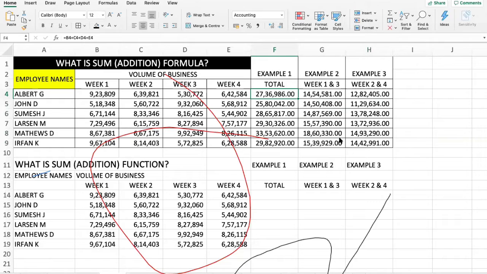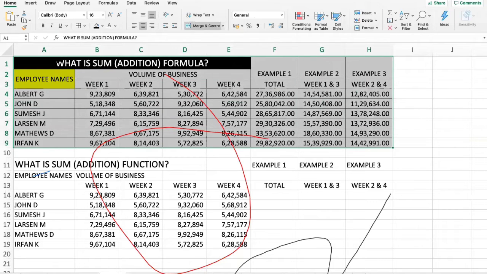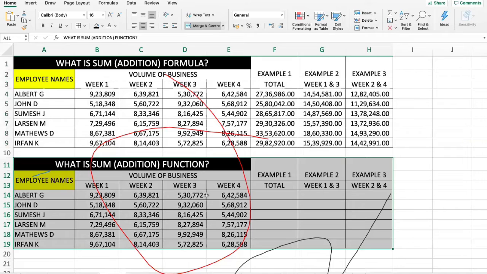Now let's understand how to do addition using a function which is inbuilt in Excel. If I want to do the same formatting, I'll just select the entire table. In the Home tab, you have a paintbrush. This paintbrush is known as Format Painter. So you just click on this once and click over here. So the same formatting gets applied to the below table also.